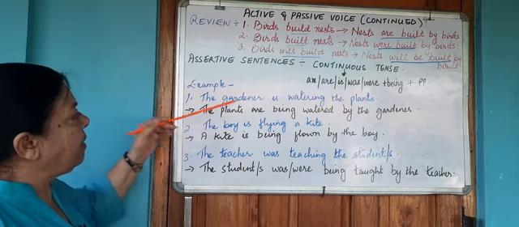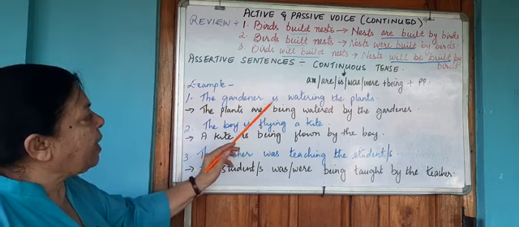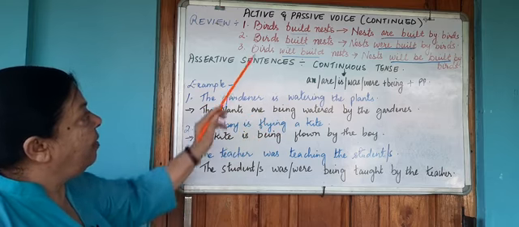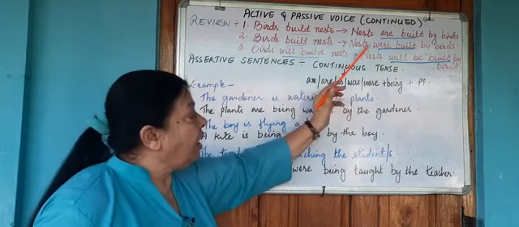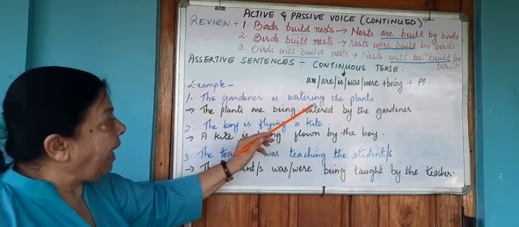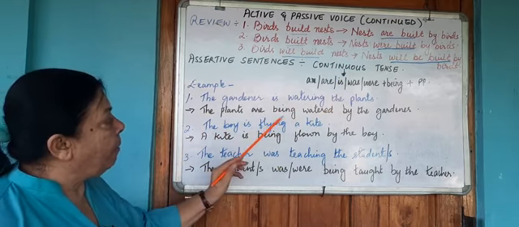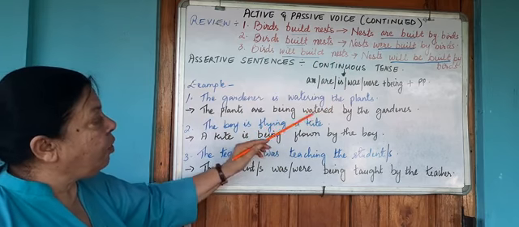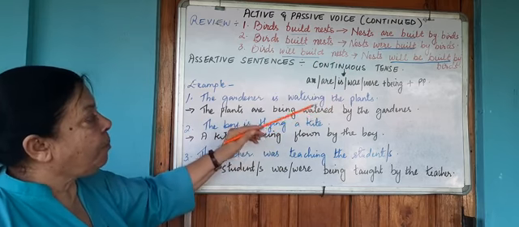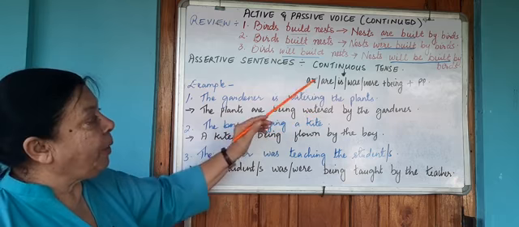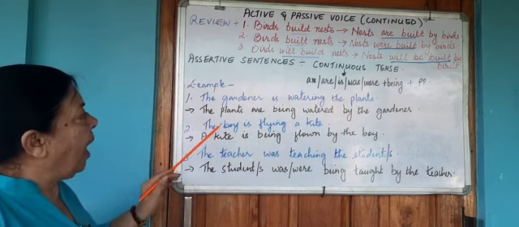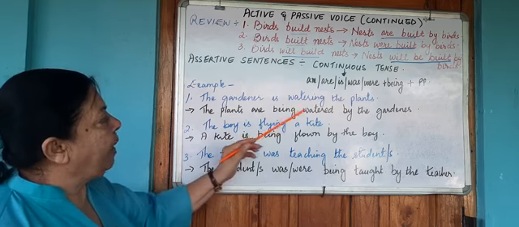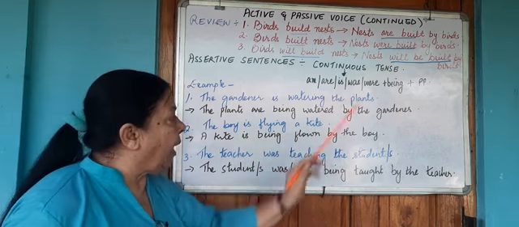The plants are, in this case, we are going to use been. Over here, we don't use any word other than the auxiliaries. When it is ing, we will use being, and we are going to use the past participle form, which I told you in the last class is the third form of the verb. So the plants are being watered by the gardener.